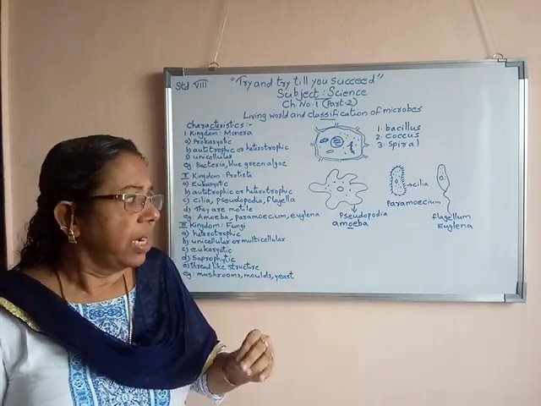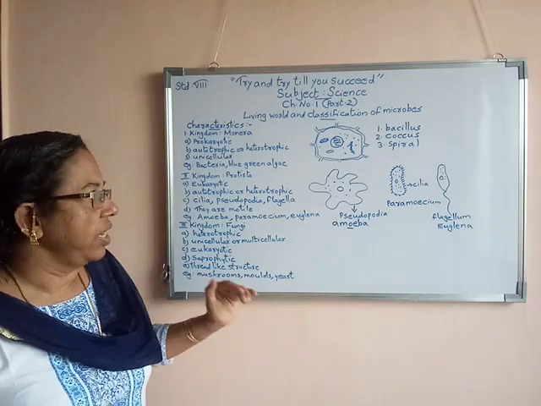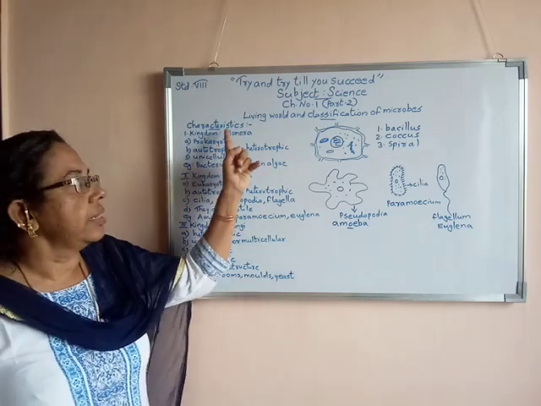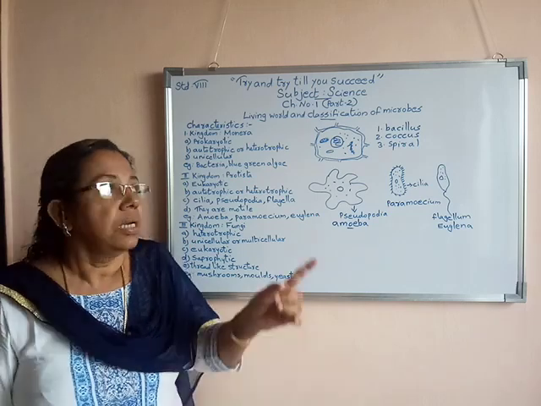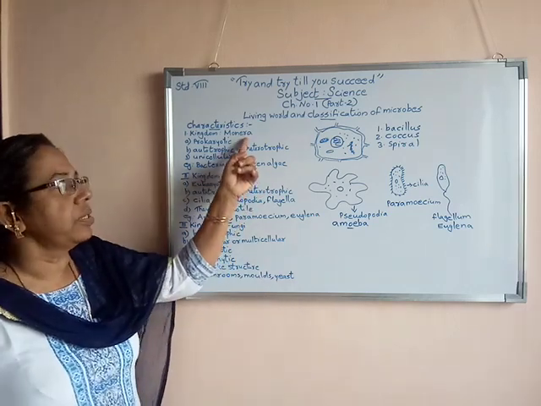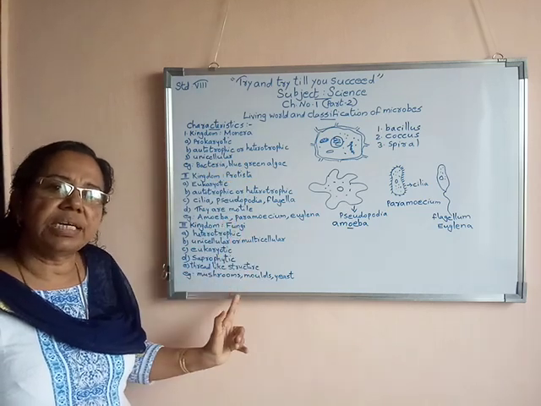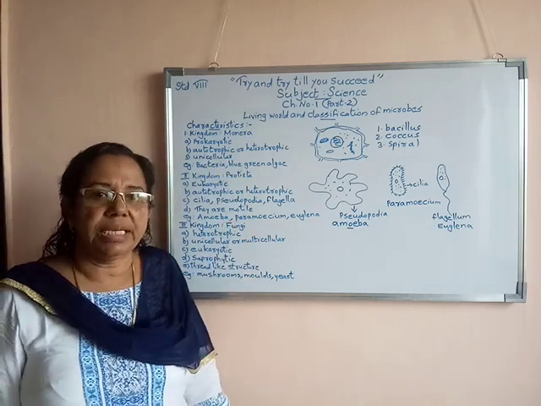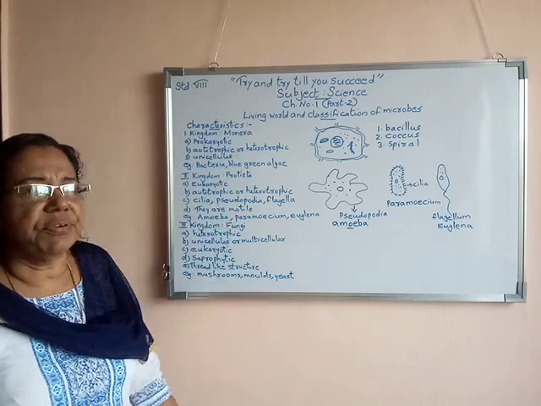So our chapter, today's topic, is completing. You all need to study the characteristics of 3 different kingdoms. First we studied the kingdom Monera, second the kingdom Protista, third the kingdom Fungi. Now we will do a rough revision once again.